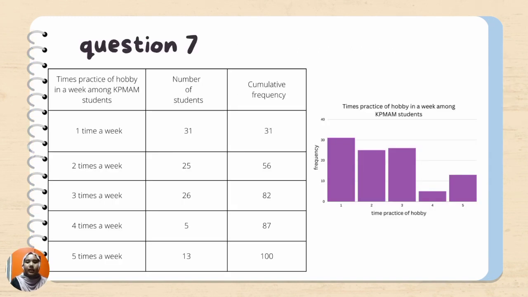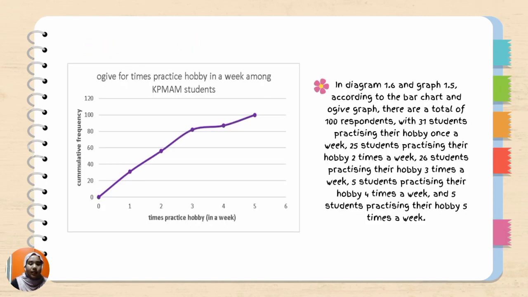Lastly, here is a table that represents the survey outcome for times practice of hobby in the week. And here I also have calculated the class interval for question 7. In diagram 1.6 and graph 1.5, according to the bar chart and ogive chart, there are a total of 100 respondents, with 31 students practice their hobby once a week, 25 students practice their hobby 2 times a week, 26 students practice their hobby 3 times a week, 5 students practice their hobby 4 times a week, and 5 students practice their hobby 5 times a week.